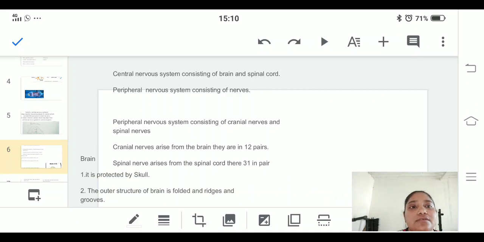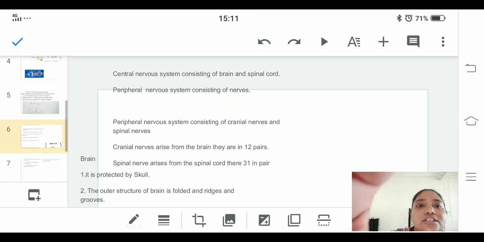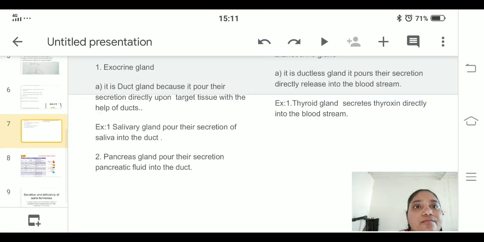This peripheral nervous system consists of two types of nerves, cranial nerves and spinal nerves. Cranial nerves arise from the brain itself, and they are 12 in pair. And the next one is spinal nerves, which arise from the spinal cord itself, and they are 31 in pair. Fine. Okay, let us move to the next one.